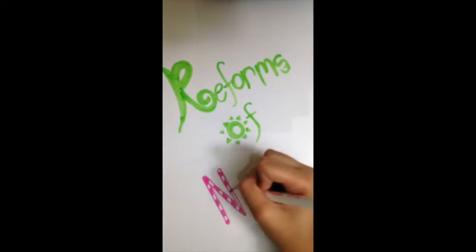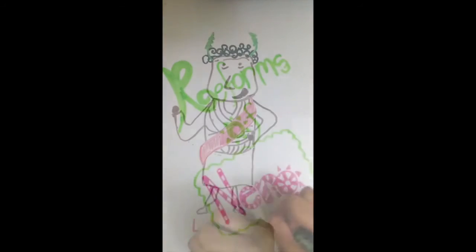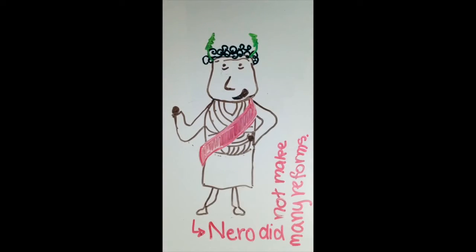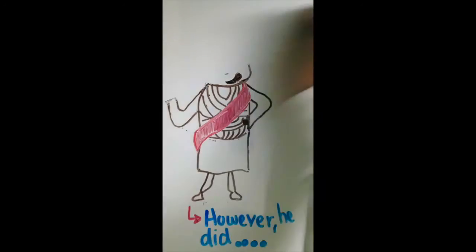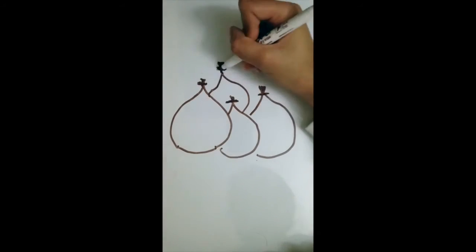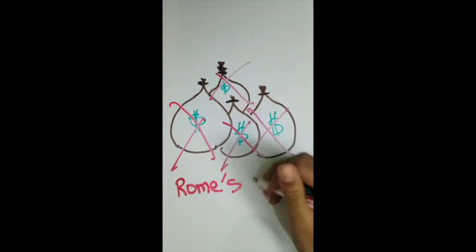Now we will be talking about Emperor Nero. Nero was a very cruel leader. He was more focused on self-indulgence rather than the good of the people of Rome. Rather than creating reforms, he was destroying Rome. He spent the money from Rome's treasury.